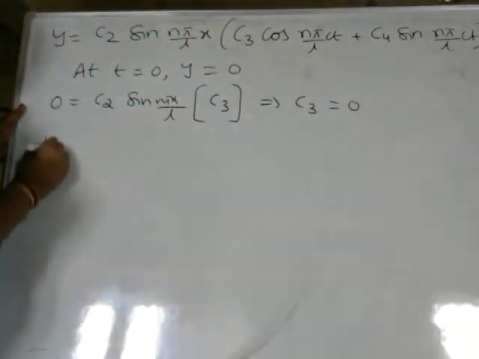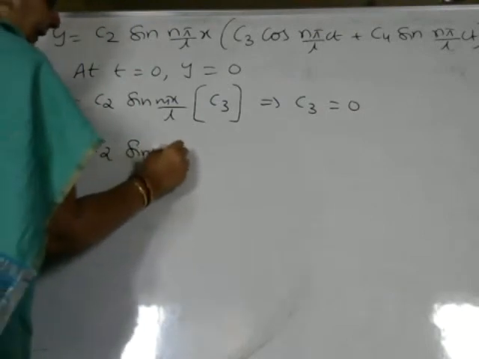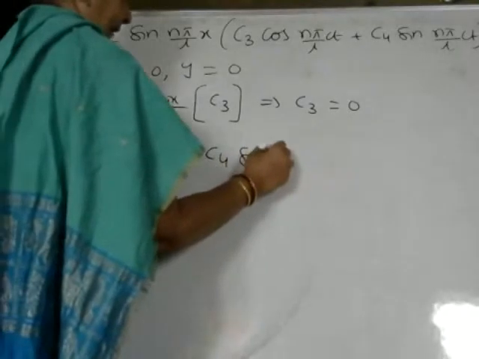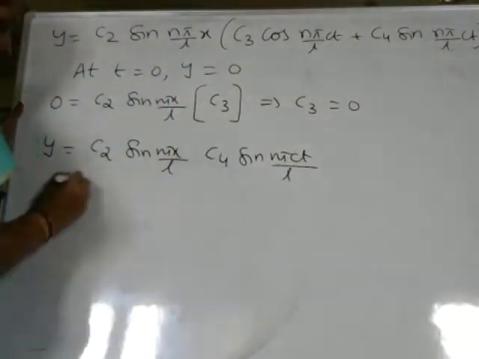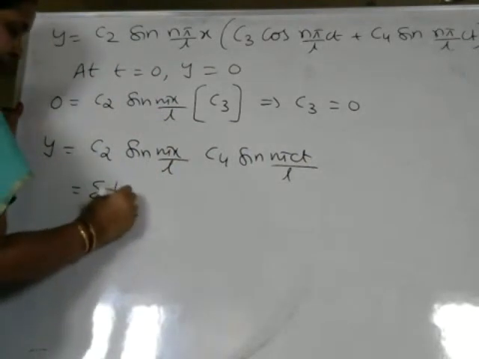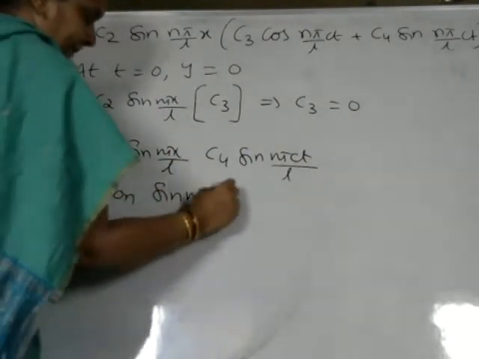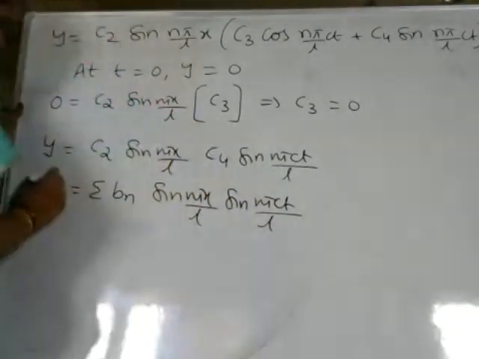So we are left over with y is equal to C2 sin n pi x by L, C3 is 0, C4 sin n pi ct by L. C2 and C4 will join to give some bn. bn sin n pi x by L sin n pi ct by L. This is y.